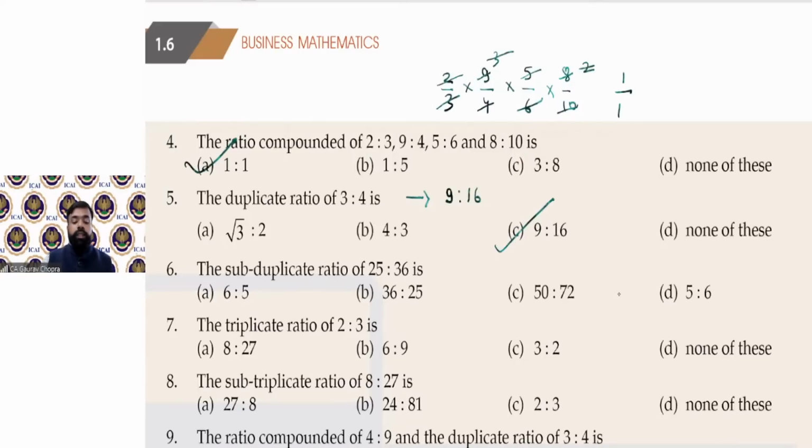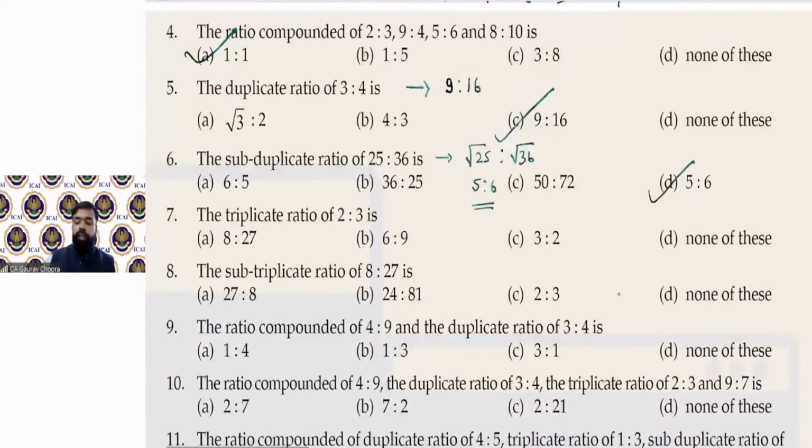Then the sixth one, subduplicate ratio. Subduplicate ratio means square root of the given ratio. So 25 the square root. What is the square root of 25? It is 5. Then square root of 36, it is 6. So 5 ratio 6. Which option? Option number D. So D option is correct. Okay. Option number D.